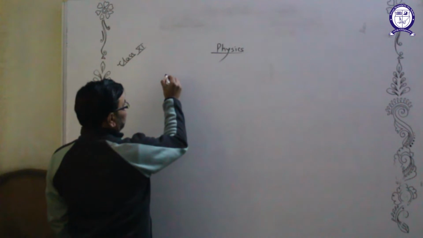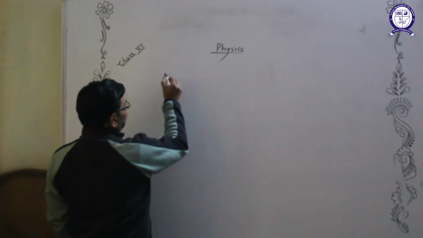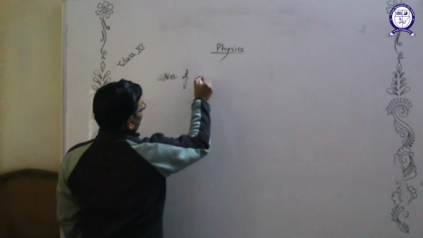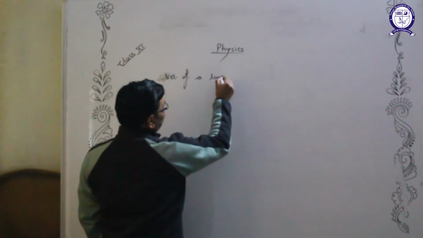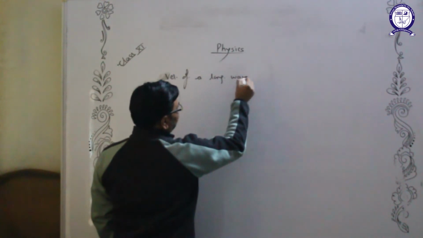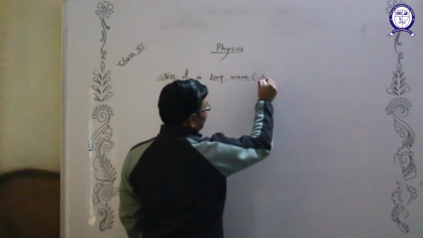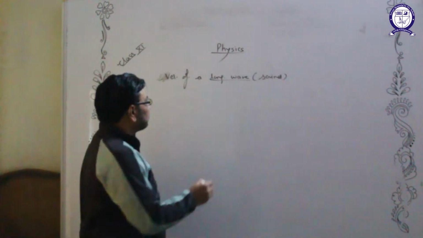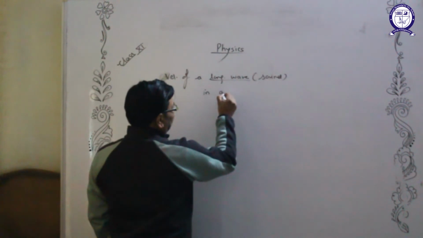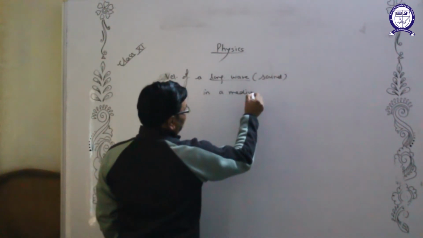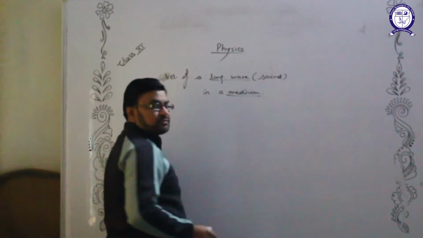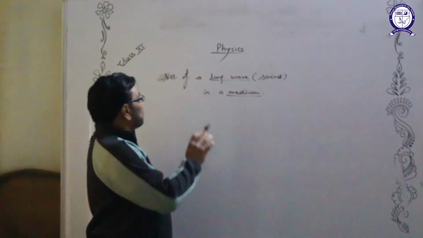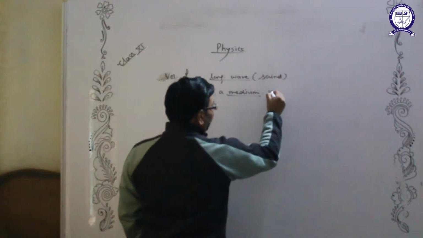As we know that velocity of a longitudinal wave, just like sound is a longitudinal wave, you must be knowing. So velocity of a longitudinal wave in a medium, whether it is solid, liquid or gas, because a longitudinal wave can propagate in all the three media. So velocity of longitudinal wave in a medium is given as